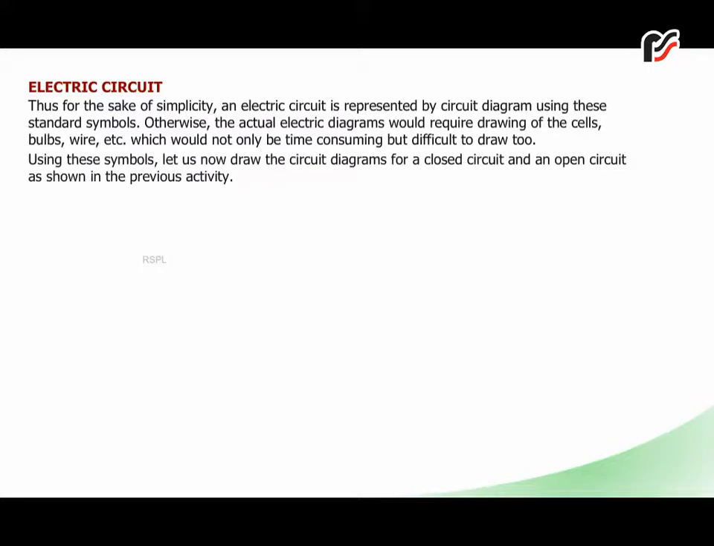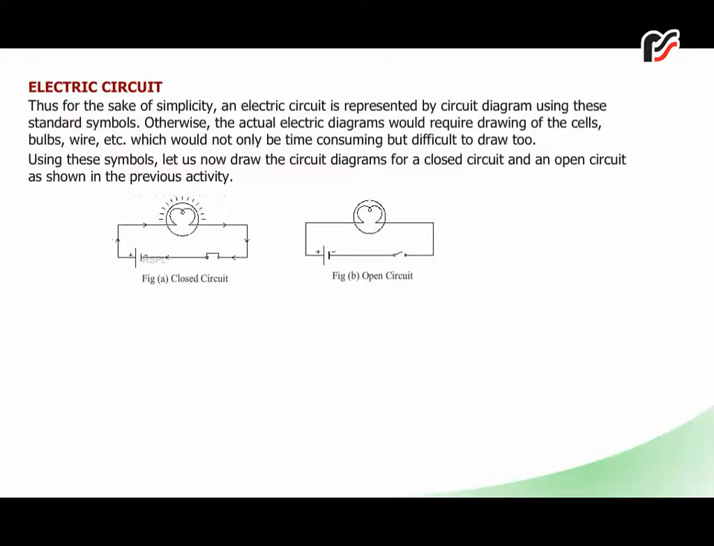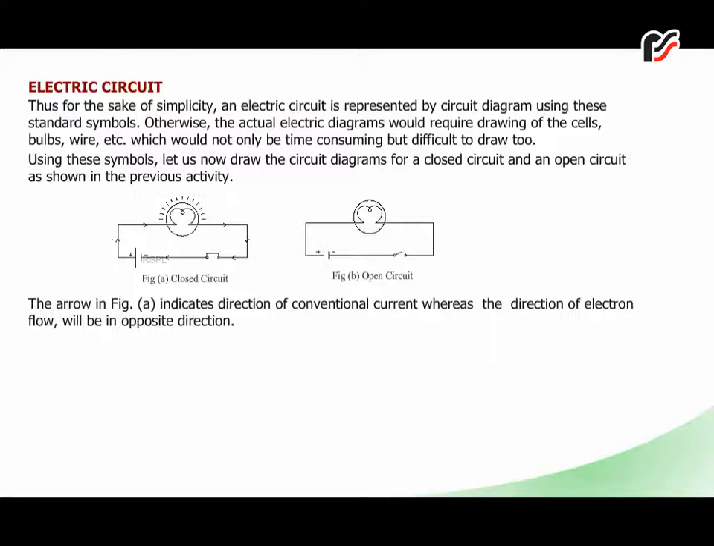Using these symbols, let us now draw the circuit diagrams for a closed circuit and an open circuit as shown in the previous activity. The arrow in figure A indicates direction of conventional current, whereas the direction of electron flow will be in opposite direction.